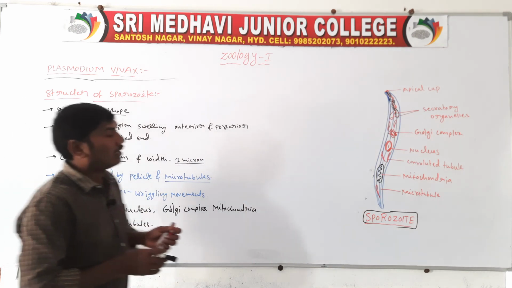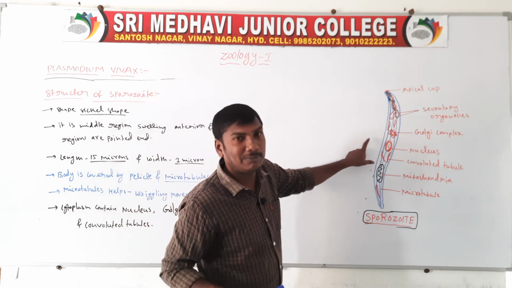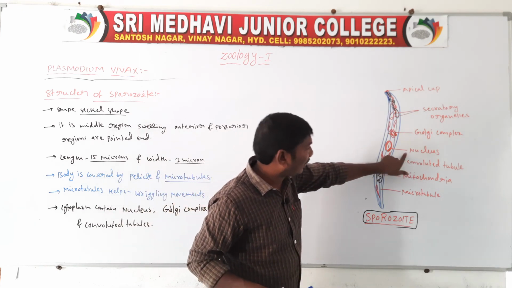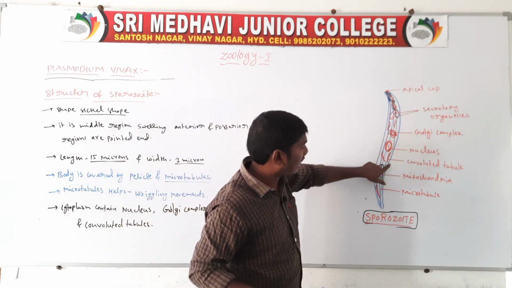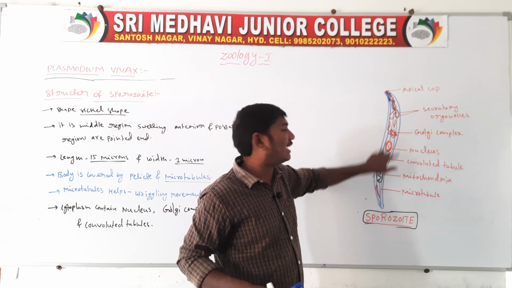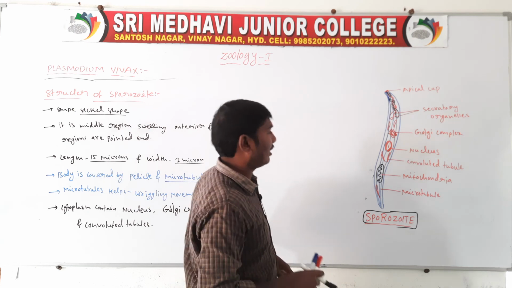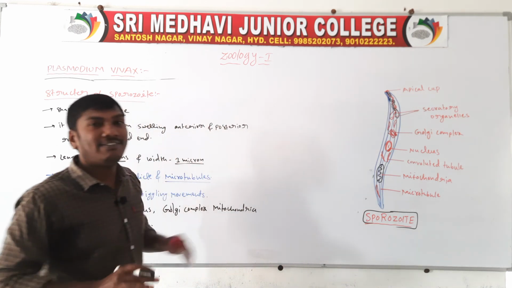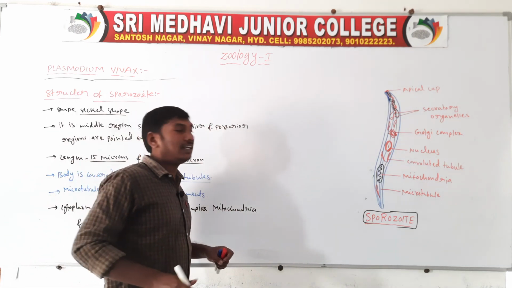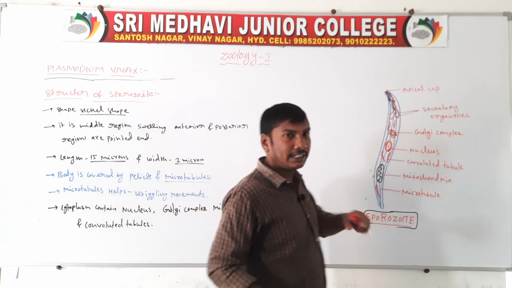So the sporozoites contain cytoplasm, and the cytoplasm contains a nucleus, a Golgi complex, convoluted tubules, and mitochondria. The function of these convoluted tubules is not identified.